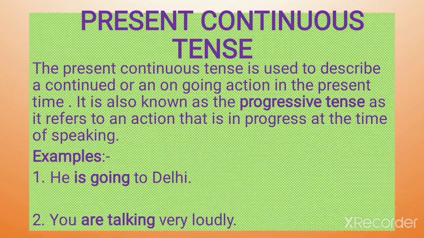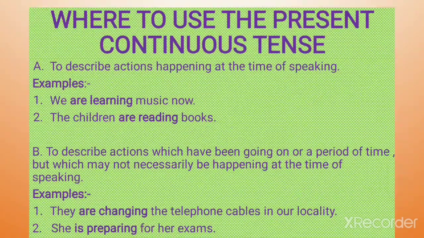He is going to Delhi. I am telling you, but he is on his way to Delhi. You are talking very loudly. In the room, maybe all were talking, but you are talking very loudly. Now, one way to use the present continuous tense is to describe actions happening at the time of speaking. Like when we are speaking, the action is happening. We are learning music now, the children are reading books.